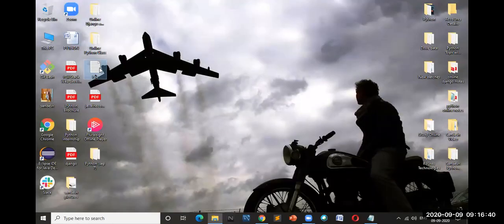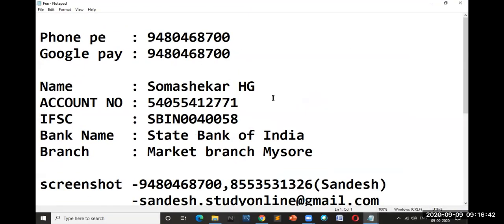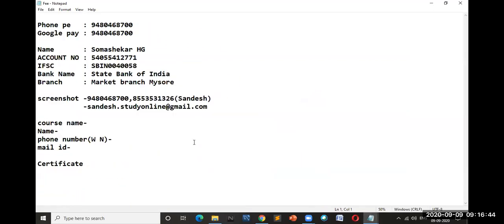Where is that fee? Okay. Whenever you're doing the payment, make sure that you'll be doing the payment for this one, guys. And one more very important thing, after doing the payment, we'll be giving you the receipt of that particular payment within 3 to 5 days. And after completing the course, we'll be providing the certificate.